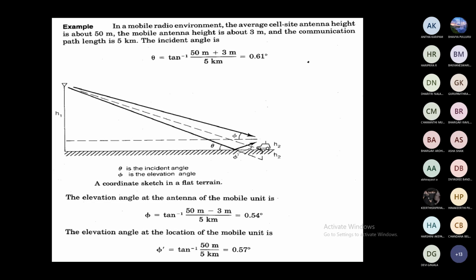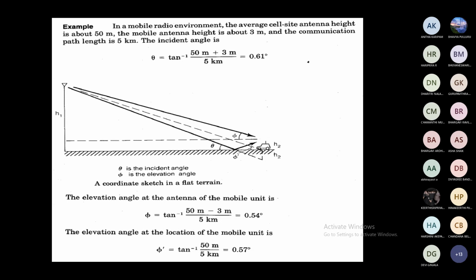How to calculate theta? Theta is the incident angle. We know h1, h2, and the d value. Then tan theta is equal to (h1 plus h2) by d. Otherwise, theta equals tan inverse of (h1 plus h2) by d. Then substitute, and we are getting theta equal to 0.61 degree.